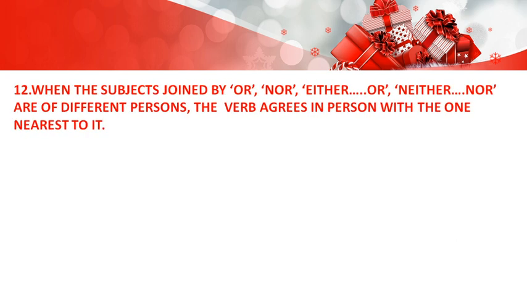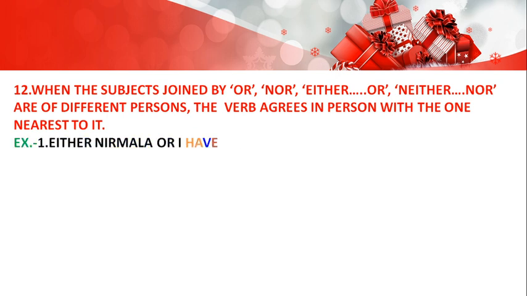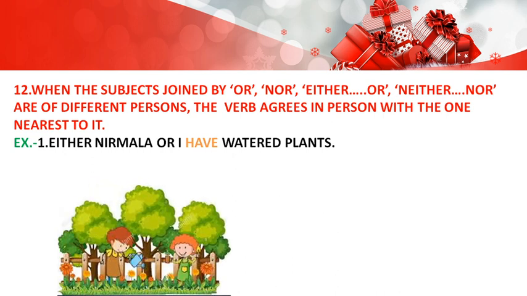When the subjects joined by or, nor, either...or, neither...nor are of different persons, the verb agrees in person with the one nearest to it. Like, either Nirmala or I have watered plants. Here we will follow I, so we have used have.